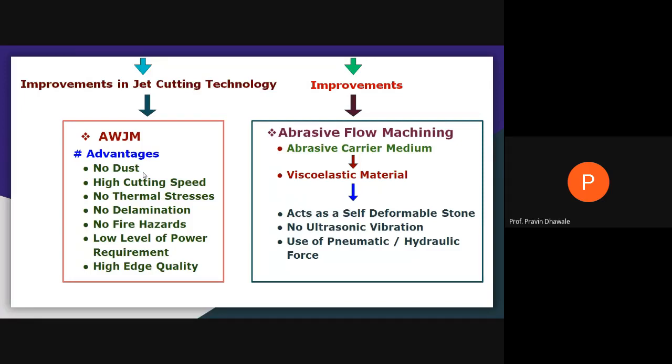As we are using water along with abrasive, there will be less possibility of producing thermal traces, because whatever heat is generated will be carried away by the water. Another advantage is that there is no fire hazard. And the power required for conducting this machining operation using the abrasive water jet process is lower.